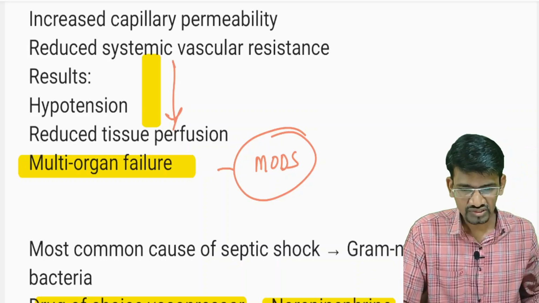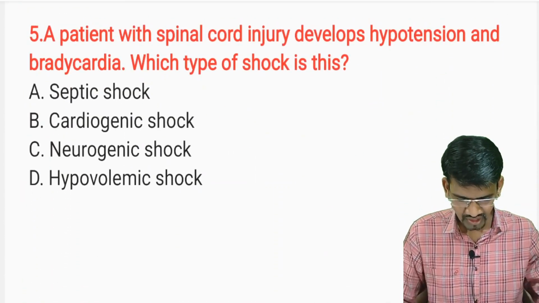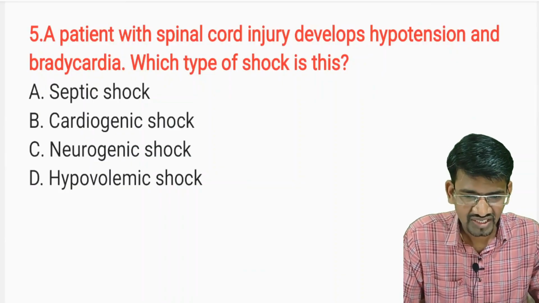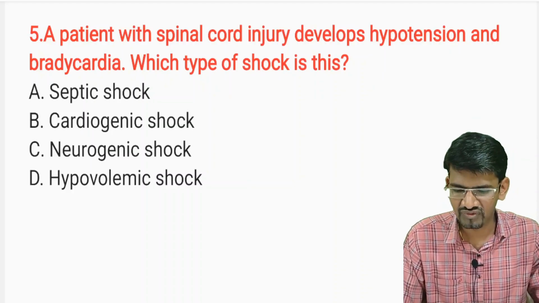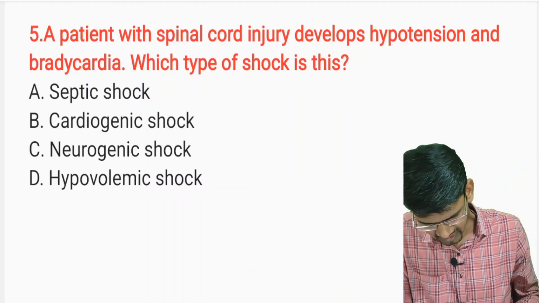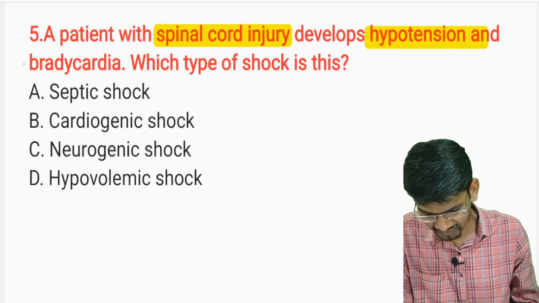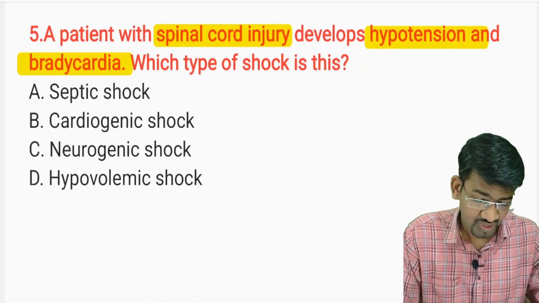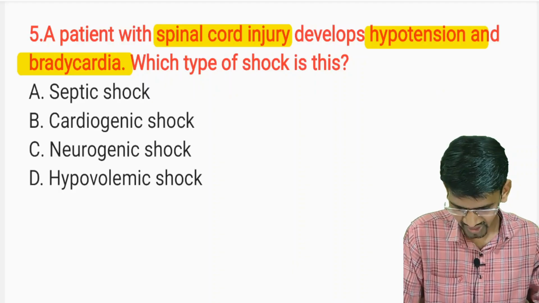Okay, so the next is another question. A patient with a spinal cord injury develops hypotension and bradycardia. Which type of shock is it? See here, the patient has a spinal cord injury and develops hypotension, and bradycardia is here. What type of shock is it? The options are septic shock, cardiogenic, neurogenic, and hypovolemic.